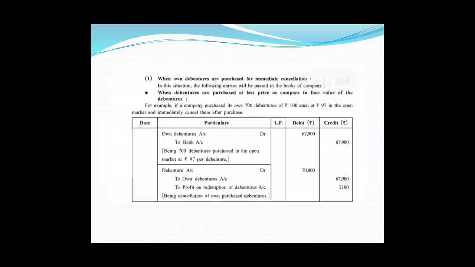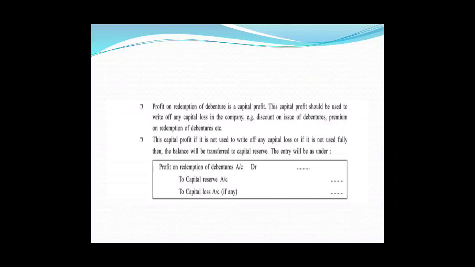Okay, so profit on redemption of debentures is a capital profit. This capital profit should be used to write off any capital loss in the company, for example, discount on issue of debentures, premium on redemption of debentures, etc. If this capital profit is not used to write off any capital loss, or if it is not used fully, then the balance will be transferred to capital reserve.